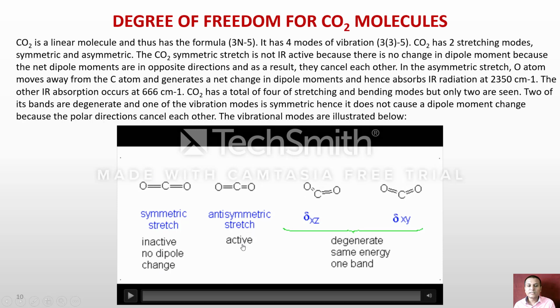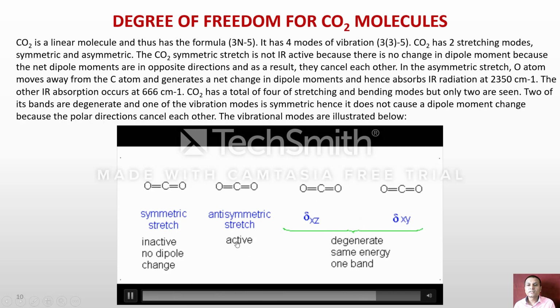While for asymmetric stretching, the CO2 molecule becomes active, and for bending, the molecule vibrates along the xz and xy axes. That's why it is IR active, and both of these have the same energy.